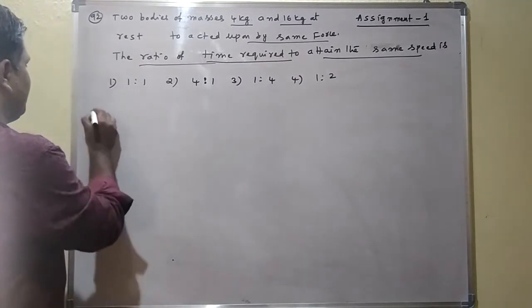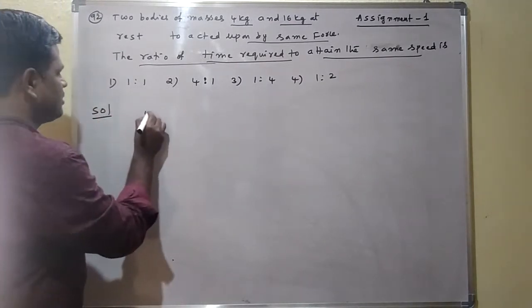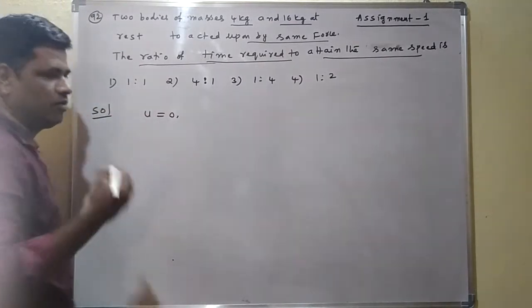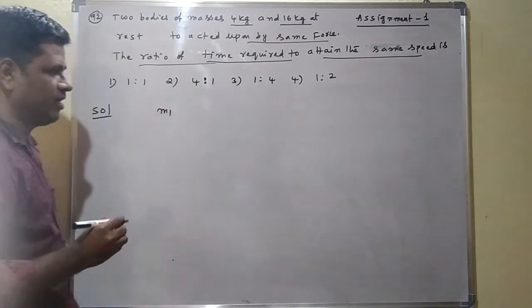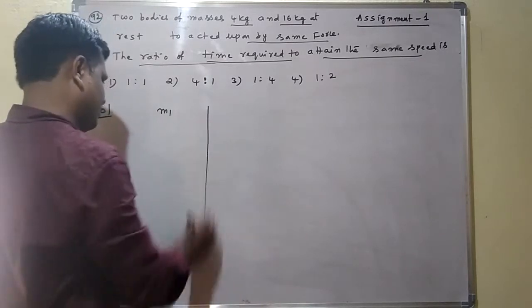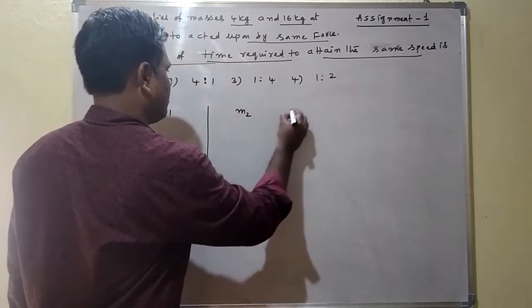Here initially the bodies are at rest. Initial speed is equal to 0 for both bodies. First I consider the M1 body. For the M1 body first, then I want to write for the M2 body.